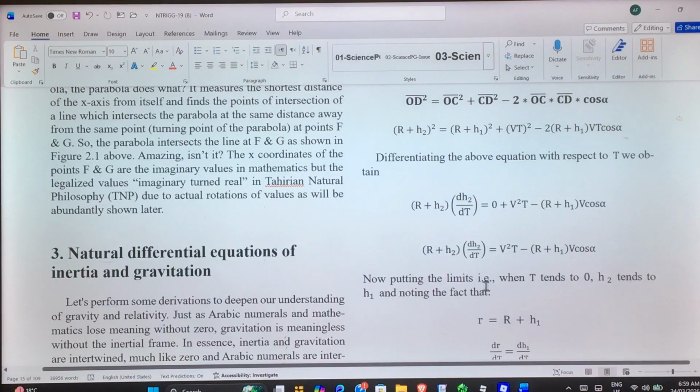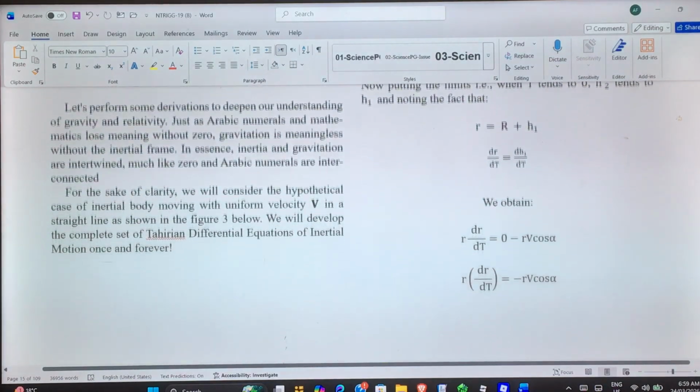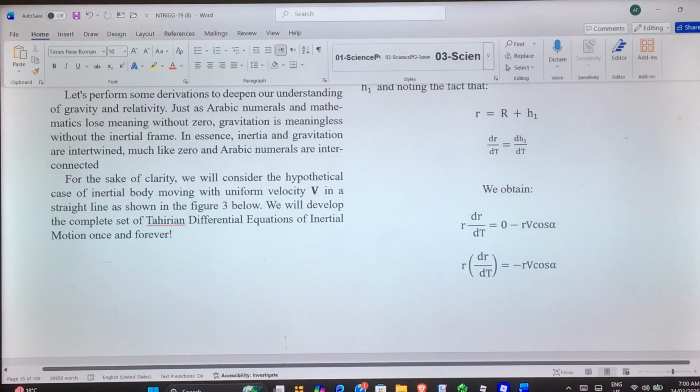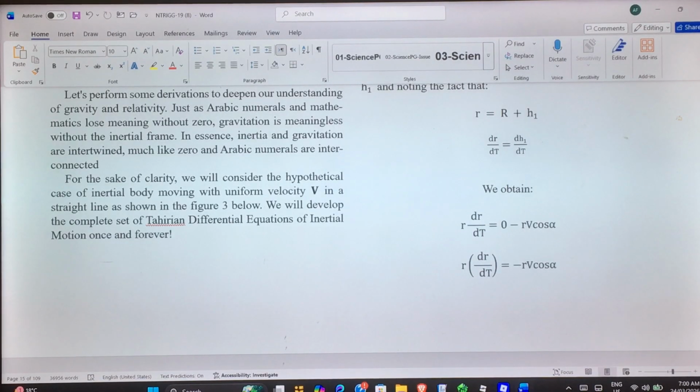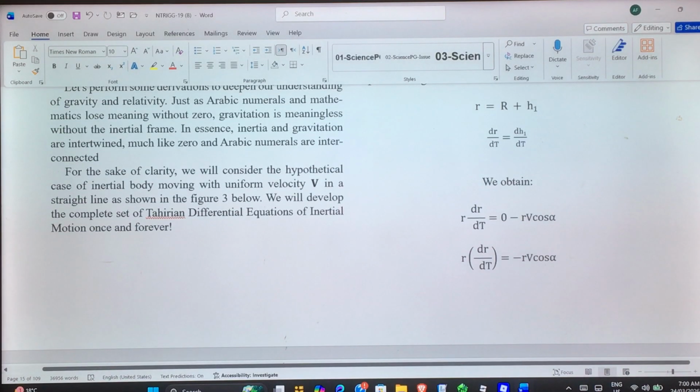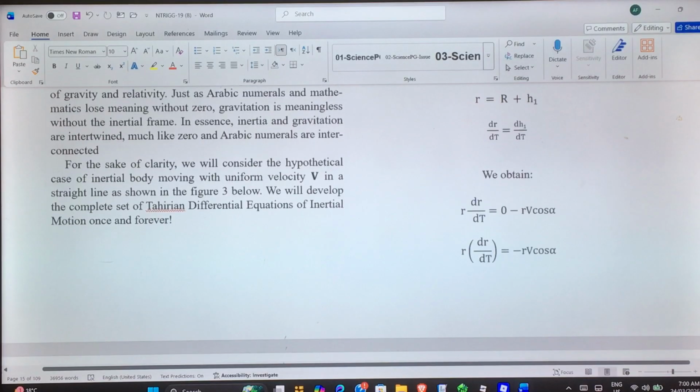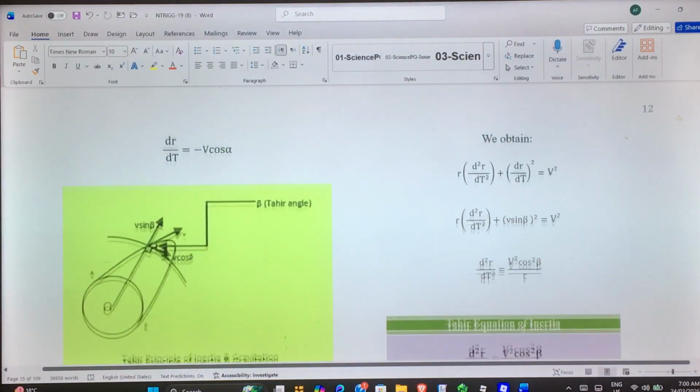Okay, now putting the limits when t tends to 0. T tends to 0 means when D goes back to C, and C becomes instantaneous, and noting the fact that R is equal to R plus H1. Just like differentiation, dr over dt is a different, more delicate way of differentiating an equation. dr over dt is equal to dh1 over dt. We obtain R dr over dt is equal to 0 minus Rv cos alpha. R dr over dt is equal to minus Rv cos alpha. Okay, so dr over dt is equal to minus v cos alpha.